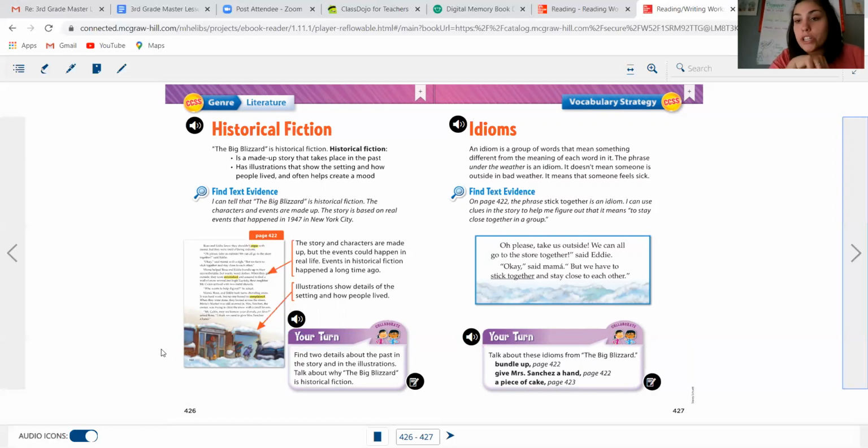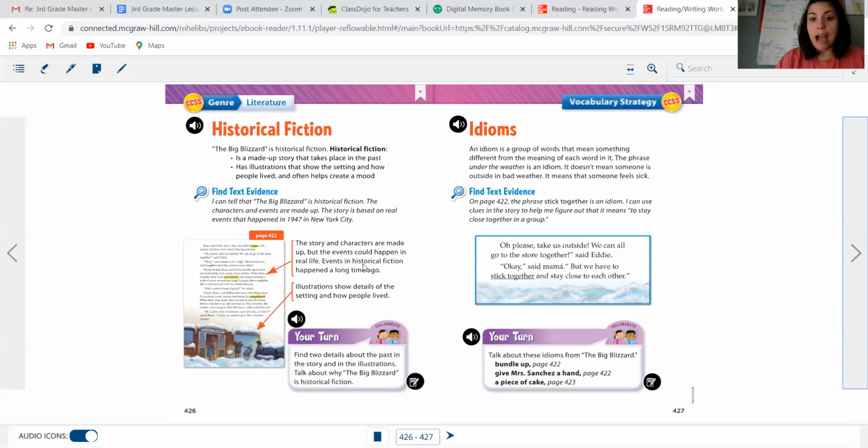Remember, a historical fiction story is something that did not happen. It's because it's fiction, but it's based on real things. It's a made-up story that takes place in the past. So it's got some realness to it because it's historical, meaning that it could take place in a real place, such as this story takes place in New York. New York is a real place. It talks about having a big blizzard.